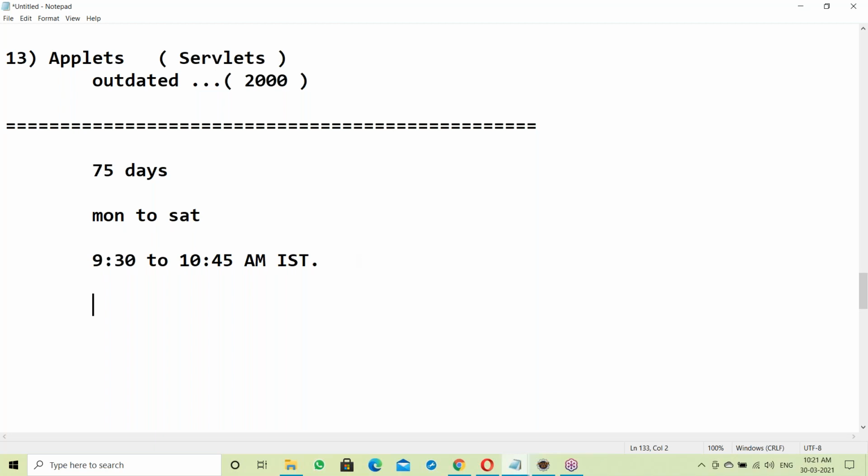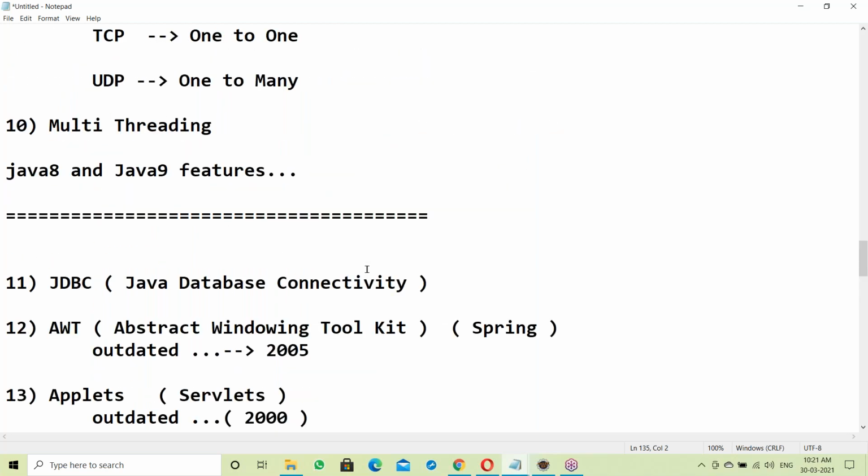Daily recordings will be provided. Your session is being recorded, and these recordings will be provided. You can watch them any number of times, no limit. Still, if you want to attend one more batch, you can, no problem. I will allow you in the next batch also. So these are about SE.